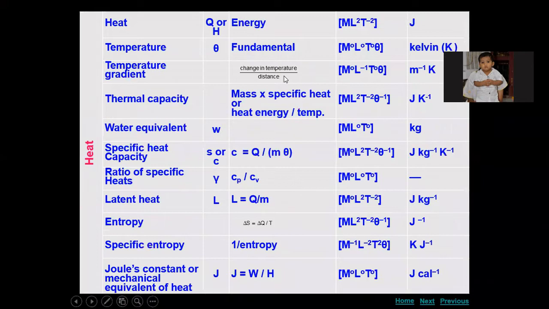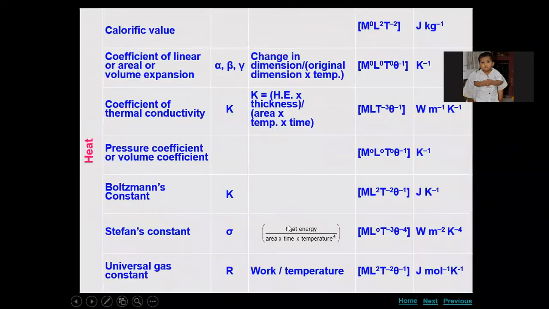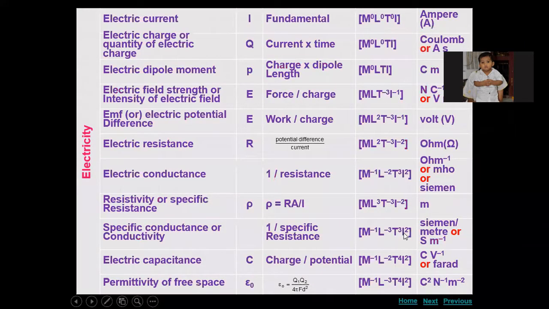This is what we come across in the case of heat, and all this belongs to heat only. I am not specifying them, I am just showing what we come across in further topics. I'm just giving you the different dimensional formulas we come across, and we will be deriving them when we go into the chapter in detail. We are not going to derive all these things now.